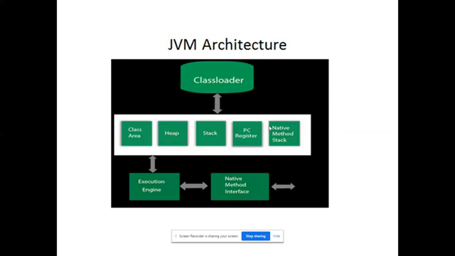The execution engine is the place where the actual Java compiler and interpreter have their role. Native method interface means that for every processor you have an instruction set, and that instruction set will be mapped with the bytecode of the class. That's the purpose of this native method interface. Every microprocessor or microcontroller has its own instruction set. So what is the purpose of a translator? Converting high-level language into low-level language. That's the ultimate idea, right?